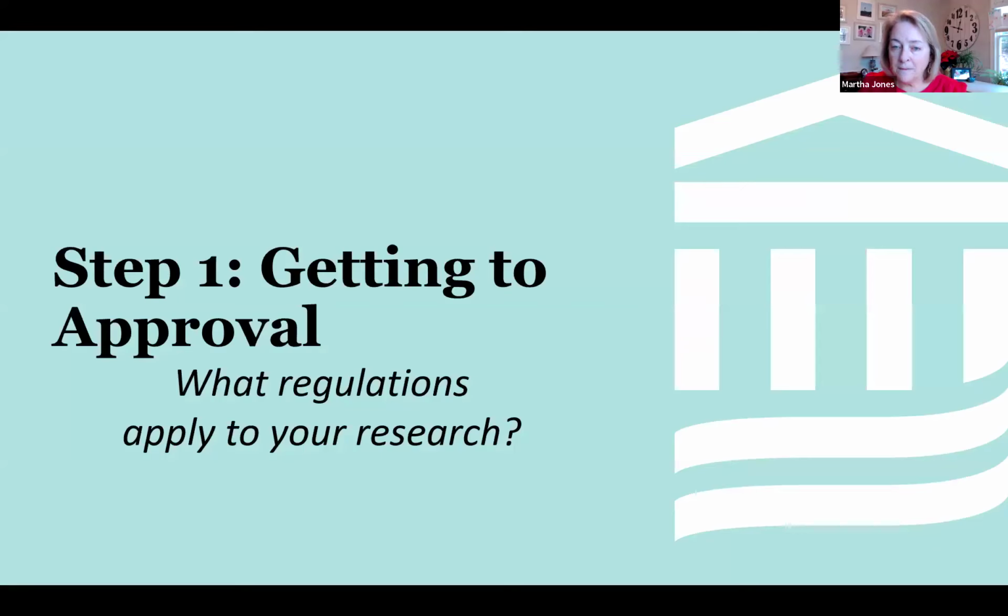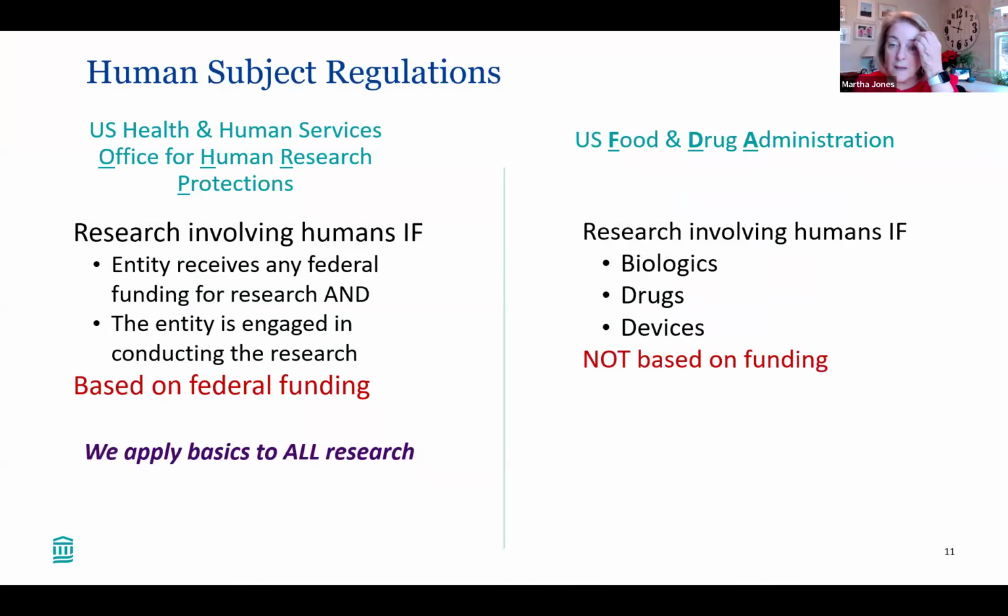So with that as background, I'm going to highlight just a few things to get you started on your IRB application and what to think about. Importantly, you need to understand the regulations that are going to apply to your research study. The IRB has basically two sets of regulations that they have to enforce and review by. One is called the U.S. Health and Human Services regulations. Those are managed by the Office for Human Research Protection. Sometimes you'll hear people refer to OHARP or OHRP.